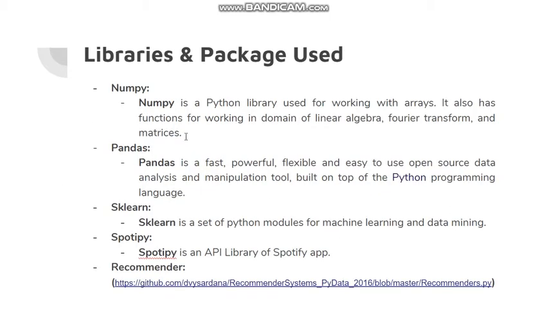So for the libraries and packages used in this project, we use NumPy. NumPy is a Python library used for working with arrays. It also has some math-related functions such as working in the domain of linear algebra, Fourier transform, and matrices. After that, we use Pandas. Pandas is a fast, powerful, flexible, and easy to use open source data analysis and manipulation tool. And we use sklearn too. It is for machine learning and data mining. And as mentioned before, we use Spotify as the API library of the Spotify app. And we also use Recommender, which is a file from GitHub.